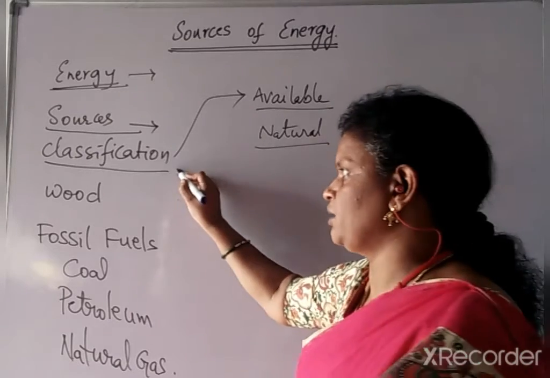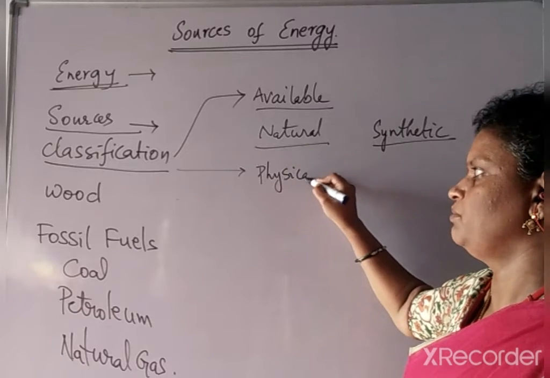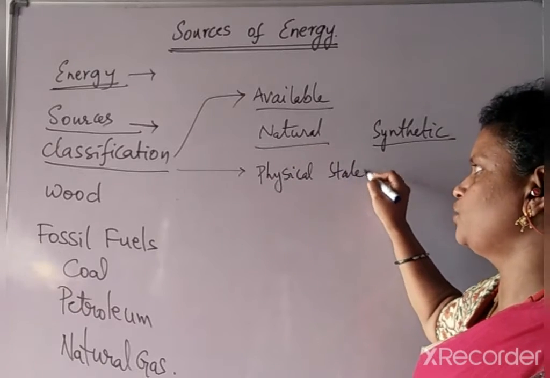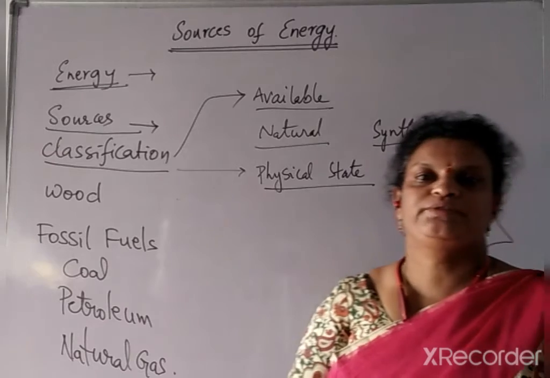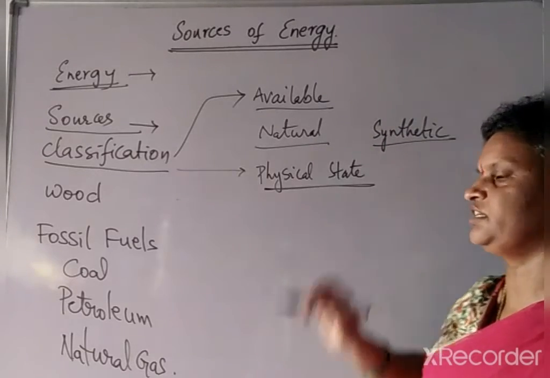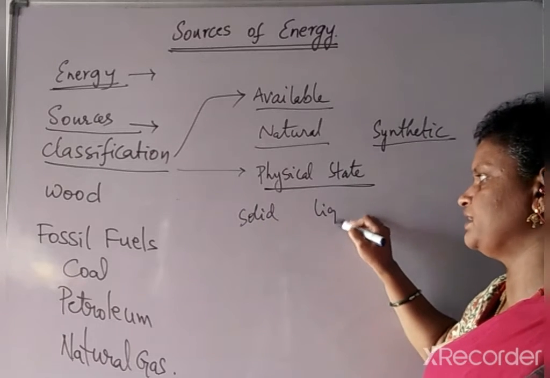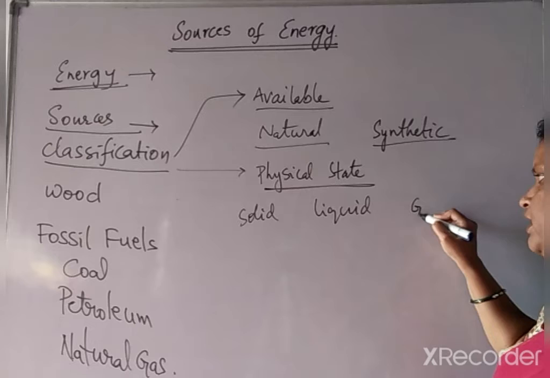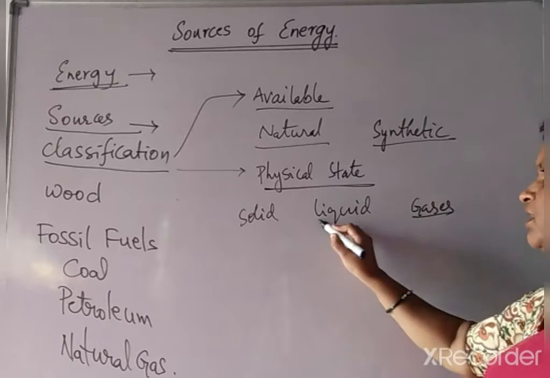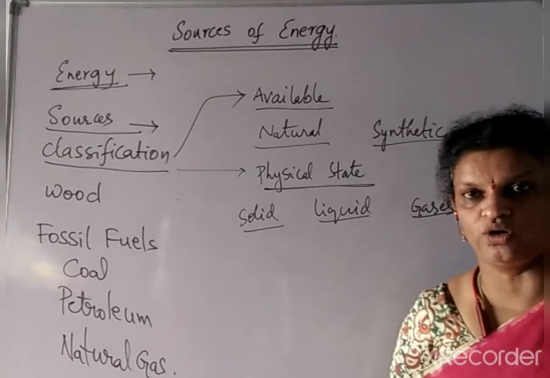Next, coming to one more type of classification, based on physical state. Based on physical state, how can you classify the types of sources? Here we have solid, liquid, and gases. You know already the solid sources of energy, like firewood and coal.